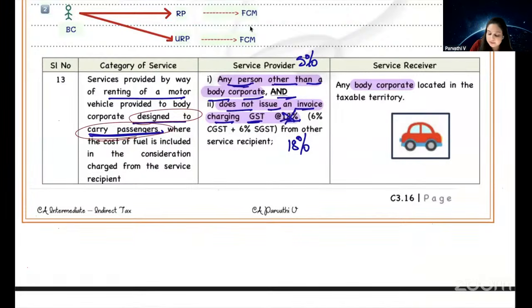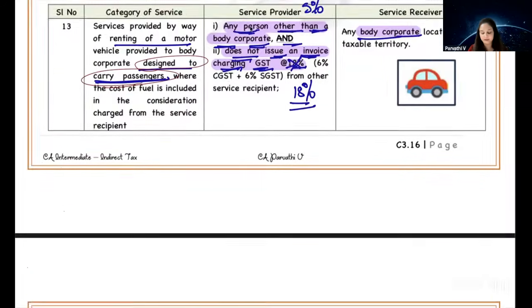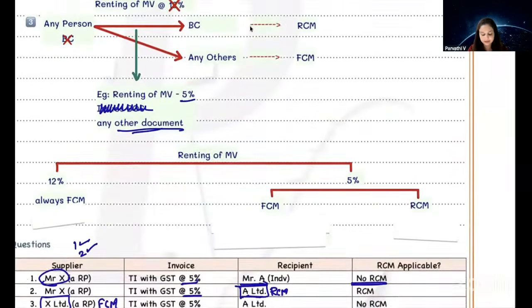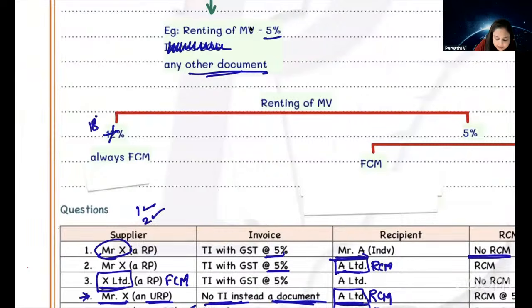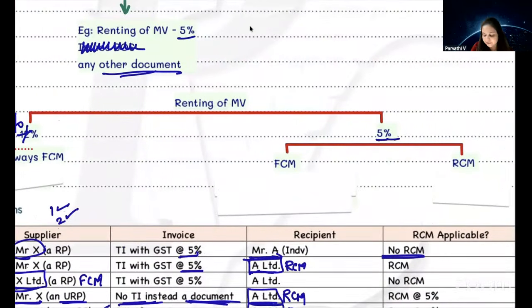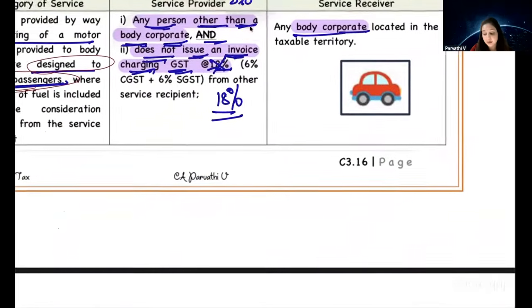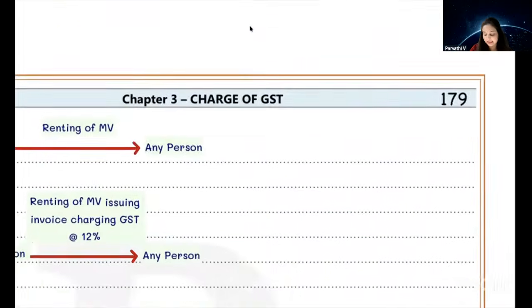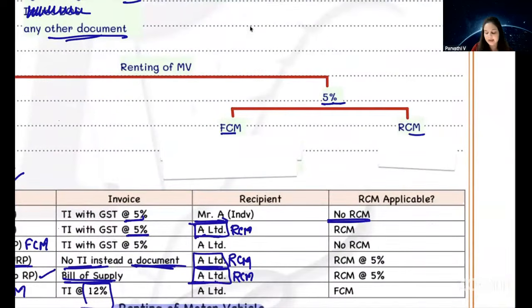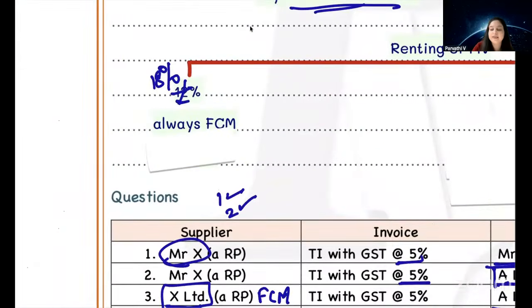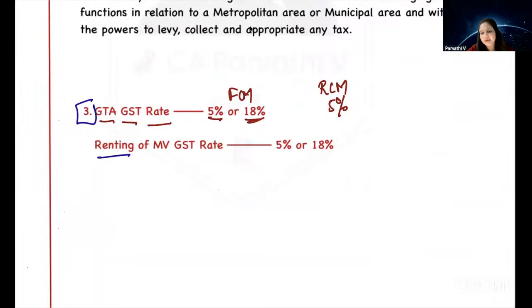So when is RCM applicable? If the supplier is any person other than a body corporate who does not issue an invoice charging GST at 18%, the 12% has been replaced with 18%, and it is provided to a body corporate. In that case, RCM is applicable. So here again, renting of motor vehicle services means if it is 18%, it is always FCM. If it is 5%, it depends. If the recipient is a body corporate, then it will be RCM. If the recipient is not a body corporate, then it will be FCM. So here the only amendment is this 12% has been made 18%. Are we clear with these two rate amendments?